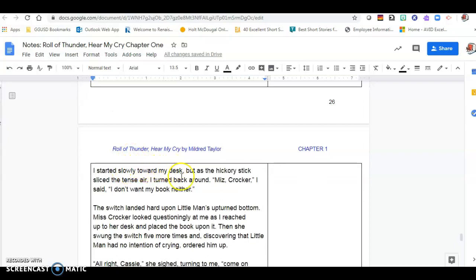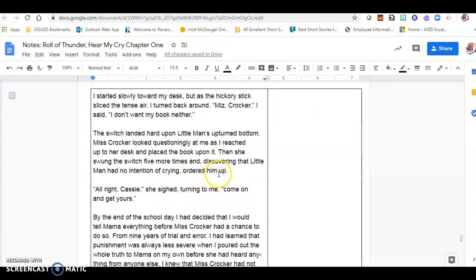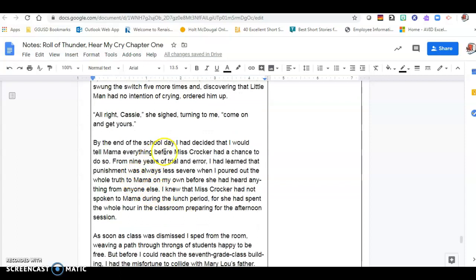I started slowly toward my desk, but as the hickory stick sliced the tense air, I turned back. "Miss Crocker," I said, "I don't want my book neither." The switch landed hard upon Little Man's upturned bottom. Miss Crocker looked questioningly at me as I reached up to her desk and placed the book upon it. Then she swung the switch 5 more times, and discovering that Little Man had no intention of crying, ordered him up. "All right, Cassie," she sighed, turning to me. "Come on and get yours." By the end of the school day, I had decided that I would tell Mama everything before Miss Crocker had a chance to do so. From 9 years of trial and error, I had learned that punishment was always less severe when I poured out the whole truth to Mama on my own before she had heard anything from anyone else.